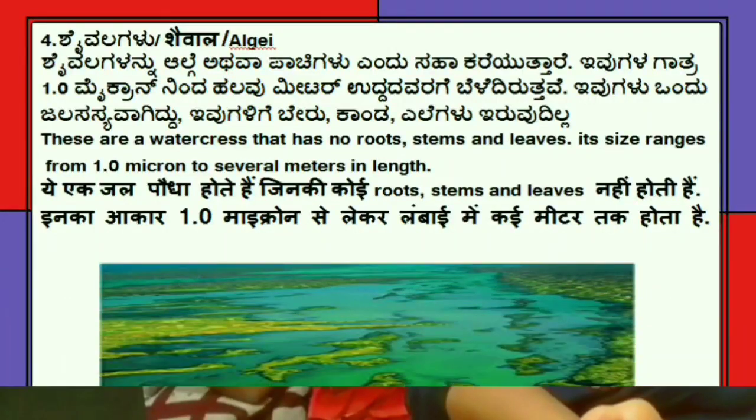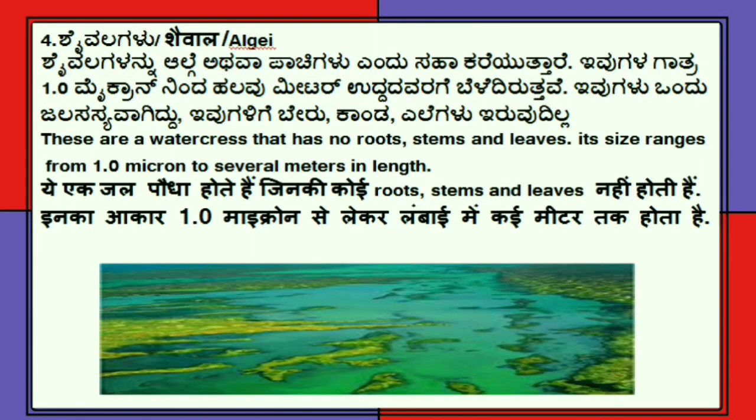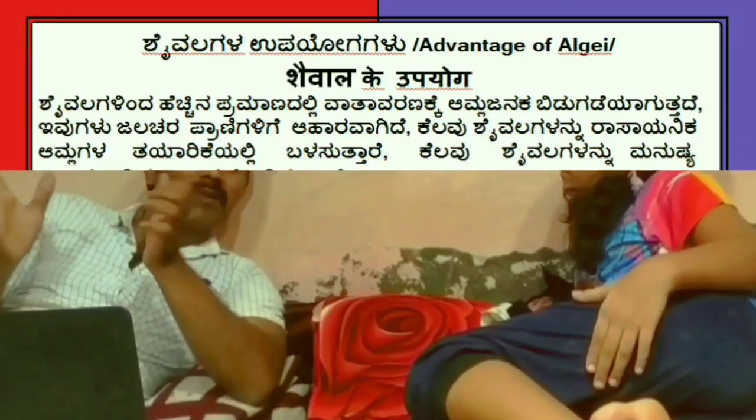Algae means it is a water plant that has no root, stems and leaves. Its size ranges from 1.0 micron to several meters of length. These are the features of algae. Now see the advantages of algae.